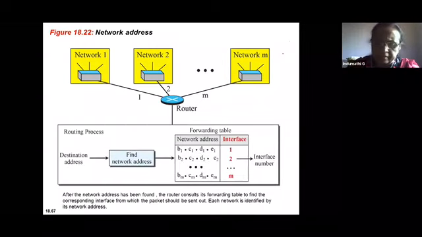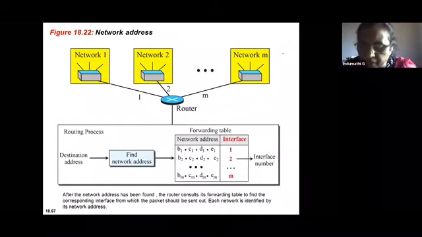So this is again a repetition of how you use a forwarding table in classless addressing. How do you forward a packet when it arrives at a router, for which the forwarding table is very important. You have the network address represented, and when a packet arrives, it finds the network address using the destination address and the forwarding table. It also finds out the interface through which it has to be forwarded, and that is how a packet is forwarded, which is already discussed.